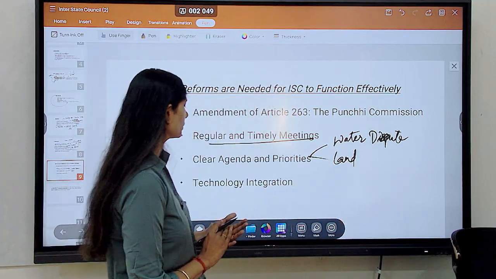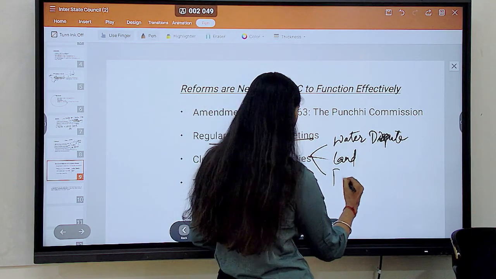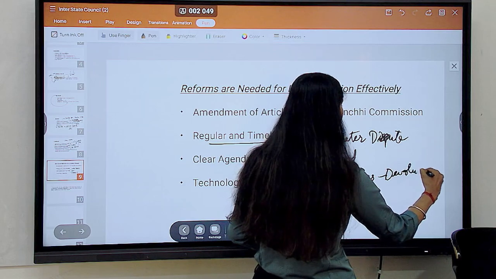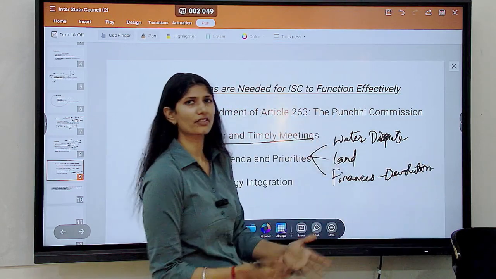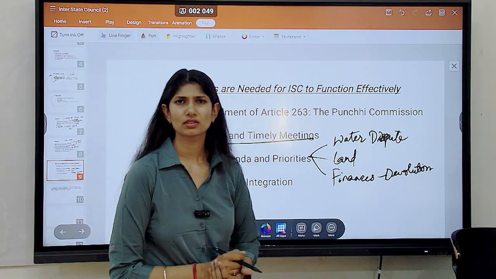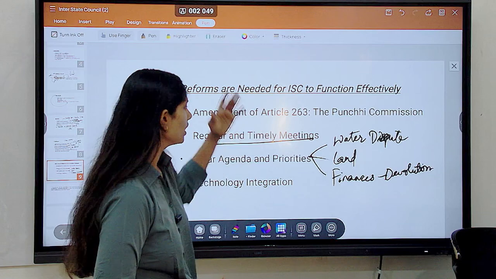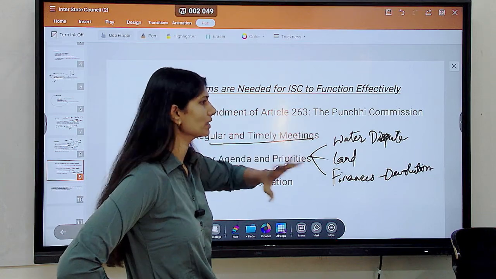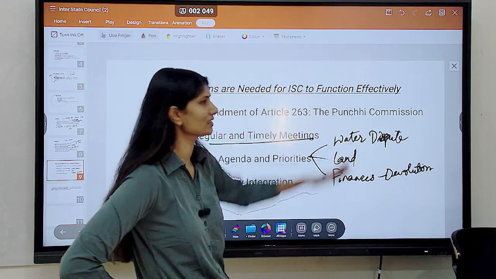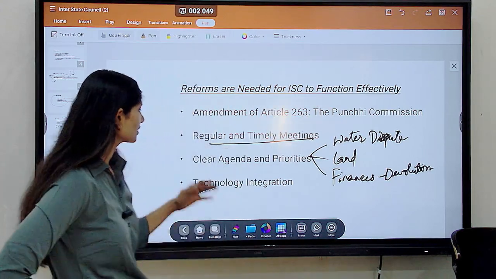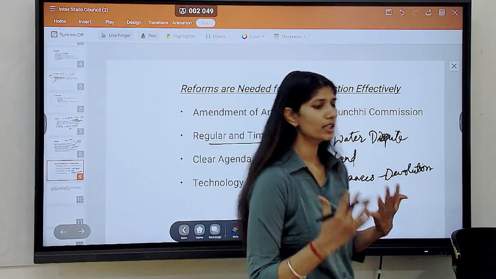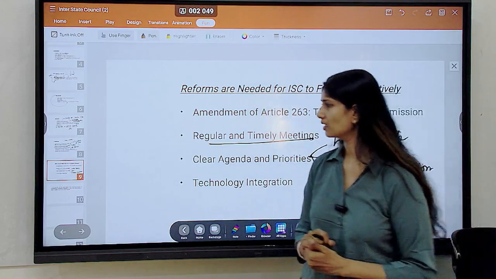Understanding. One more thing is, are you going to speak about finances, devolution of funds? Basically, whatever issues the state and center are having, usually it will be in these only, no? Water, land, finances, devolution, powers, etc. So if you have just one meeting, don't speak about all of this in a brief way. Just fix a proper agenda and discuss it in detail. Understanding? Another thing is technology integration. Okay, this is very, very important. ICT should be involved.